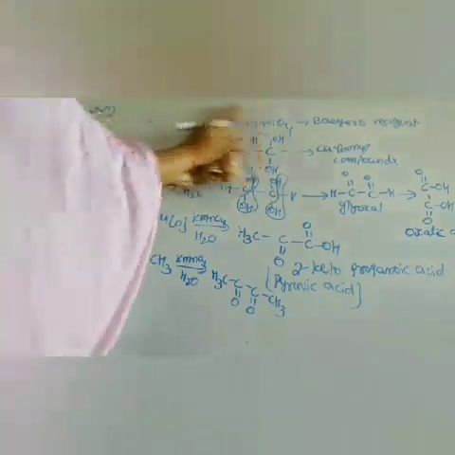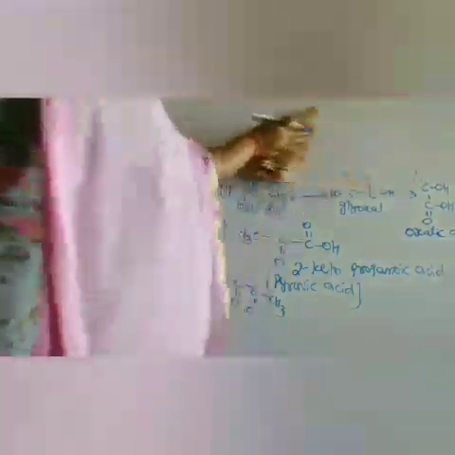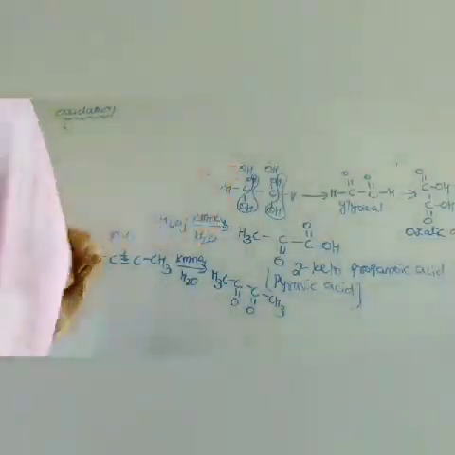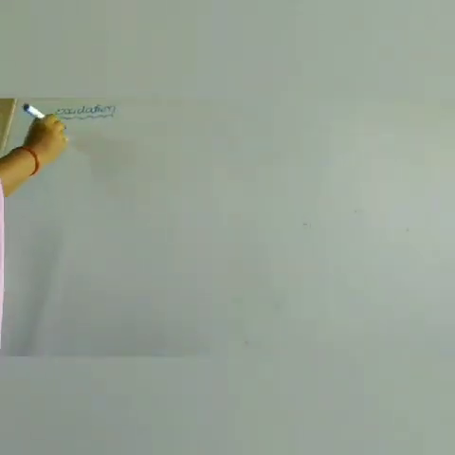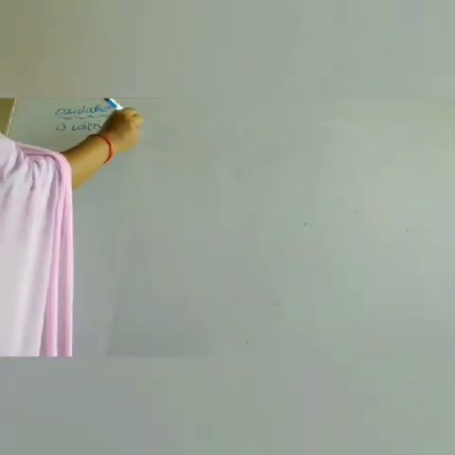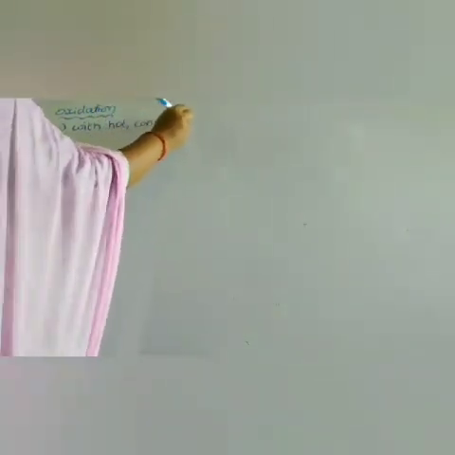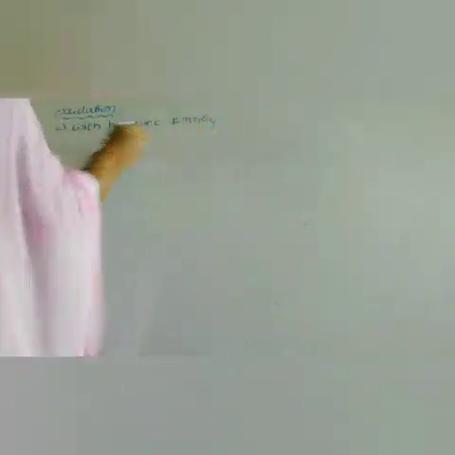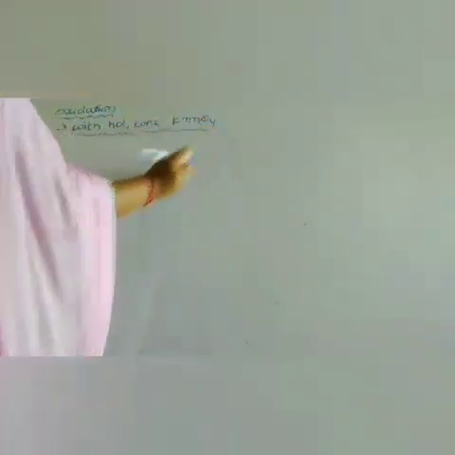Next one is oxidation with hot concentrated KMnO4.